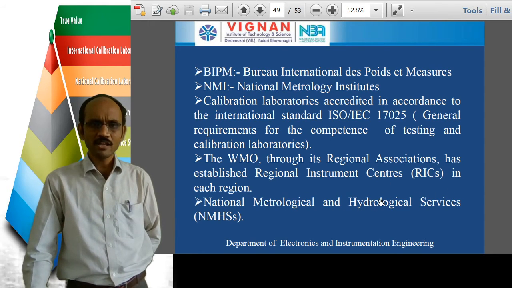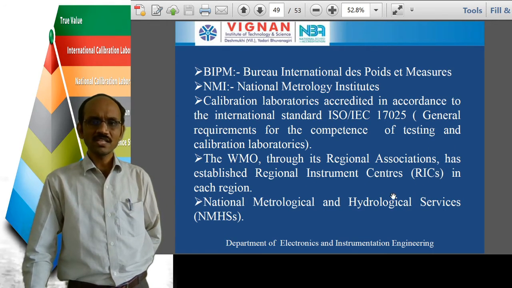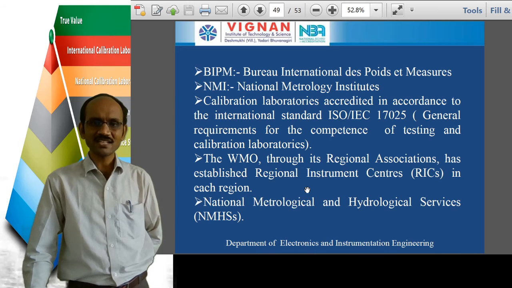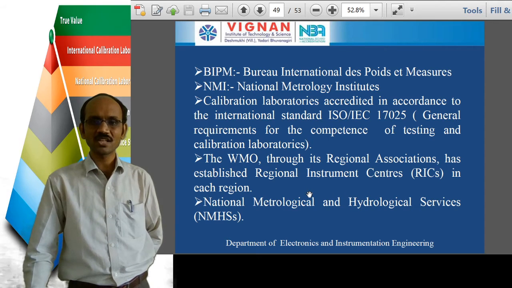So in the world we'll be having different regions, like countries like India, America, Russia. So in each country this WMO, World Meteorological Organization, is going to be organizing some regional instrument centers. So in India, the regional instrument center is the National Physical Laboratory, NPL.